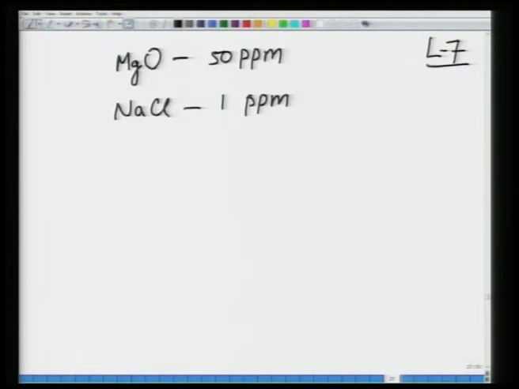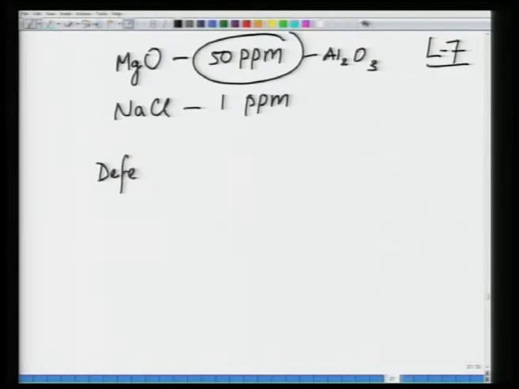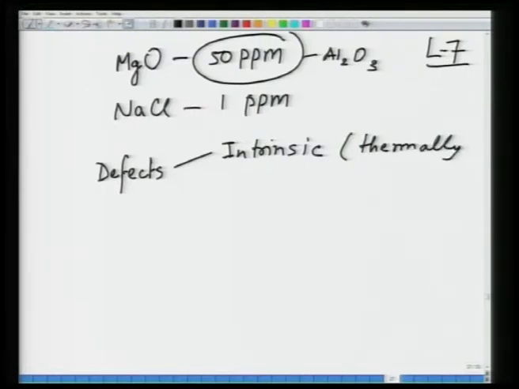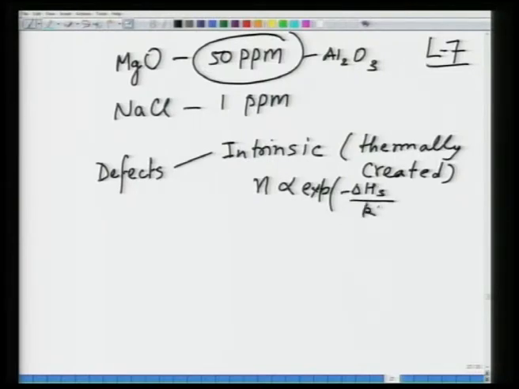Now, as a result, when you have 50 ppm impurities, and these impurities could be, for example, Al2O3, the defects which are created in MgO are due to Al2O3, because there are two kinds of defects. Defects could be intrinsic. Intrinsic means thermally created. So, here n will be proportional to exp(-ΔH/kT), let us say Schottky effect.